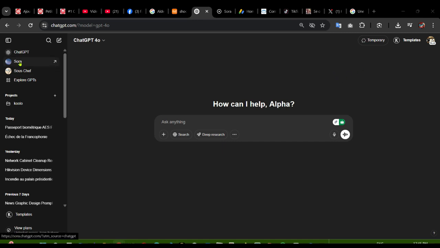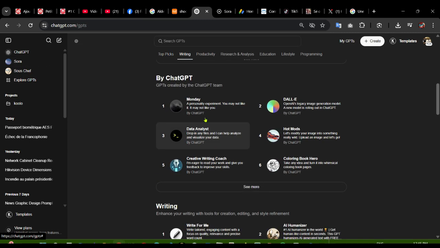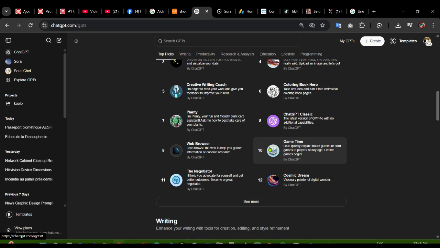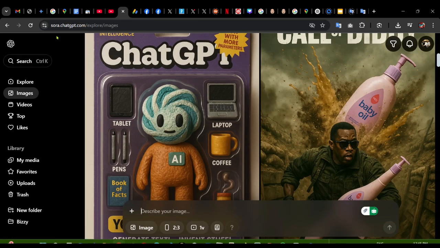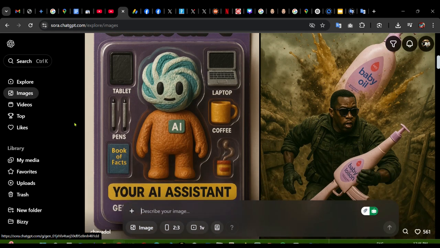If you come to Sora here, as you can see it here. If you cannot find Sora, you come to Explore GPT, you find it by ChatGPT, and then you look for Sora. As you can see, I got it already here. If I click Sora, I'm going to explore the images. When you are in Sora, as you can see the URL here, all those images, if you click image, there's images, videos. All those images are generated by GPT 4.0.